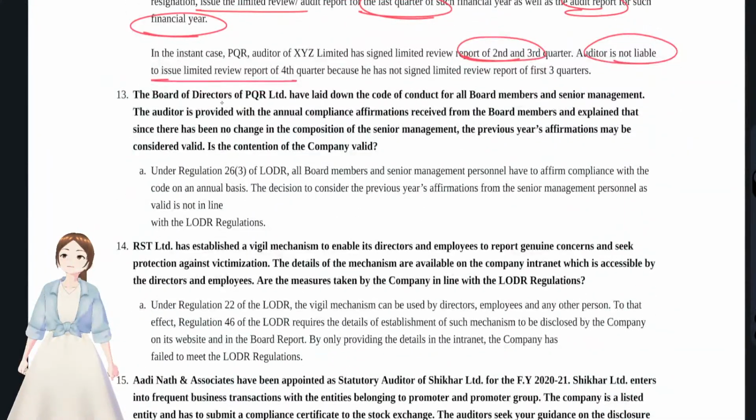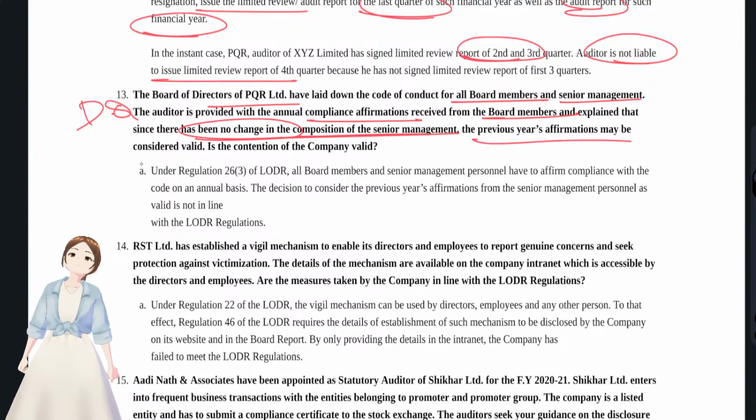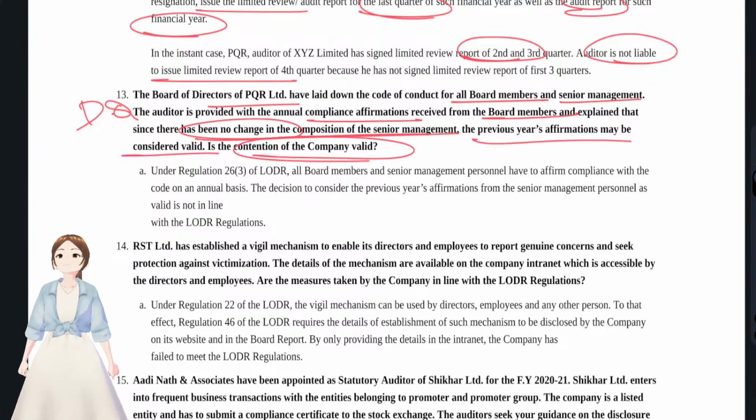Now we'll see question number 13, that is, the board of directors of PQR Limited had laid down the code of conduct for all board members and senior management. You see, like the whistleblower policy, this is also a direct question. I'll just show it to you in your study material. The auditor is provided with the annual compliance affirmations received from the board of director members and explained that since there had been no change in the composition of senior management, the previous year's affirmations may be considered valid. Is the contention of the company valid?